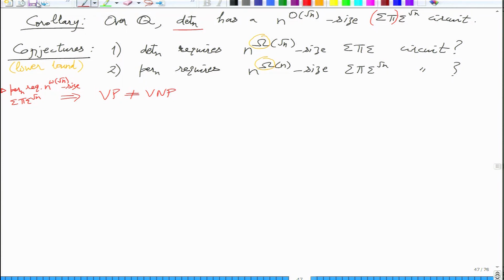So just 2 here actually implies something, the basic conjecture we started with, Valiant's hypothesis.